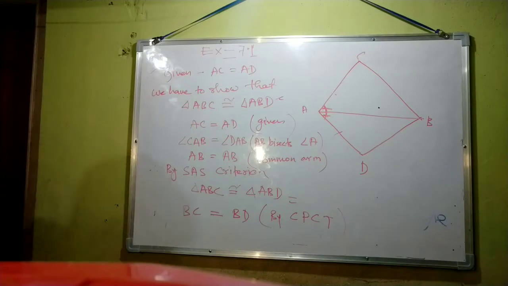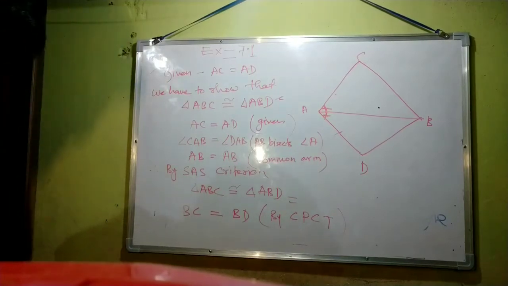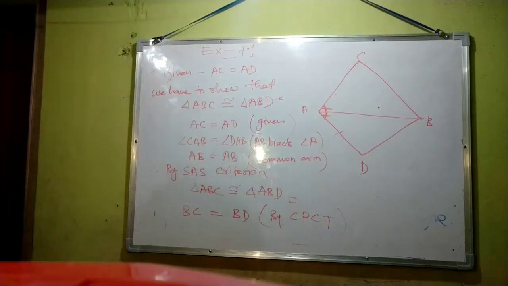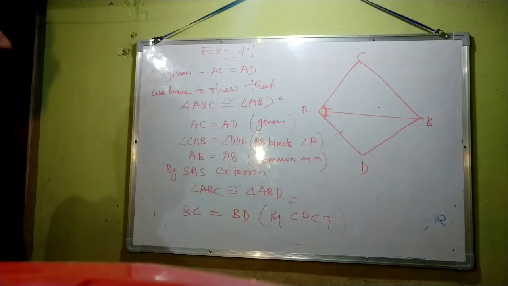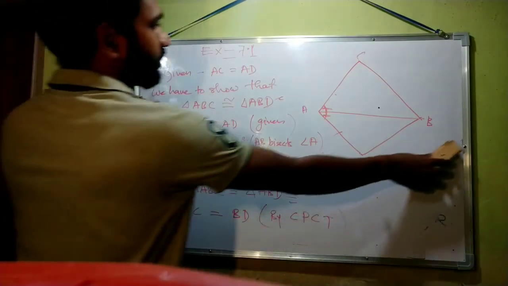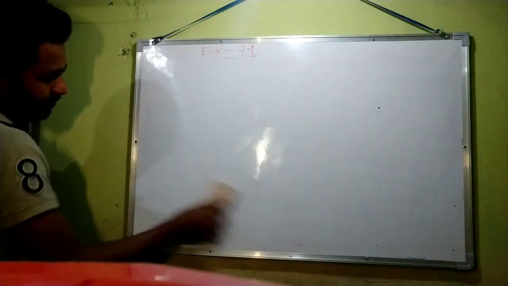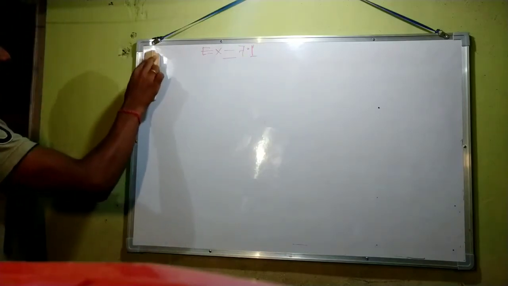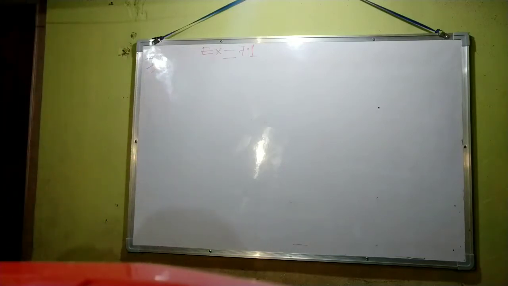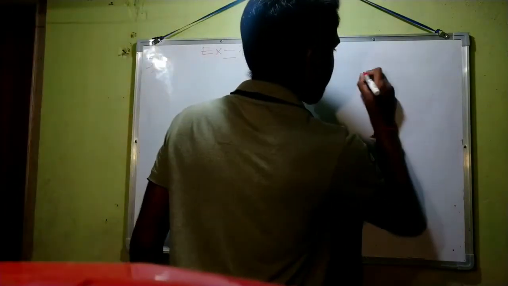Now we will discuss question number 3. Question number 3: AD and BC are equal. First, let us draw the figure.